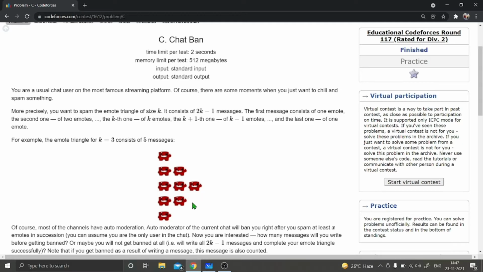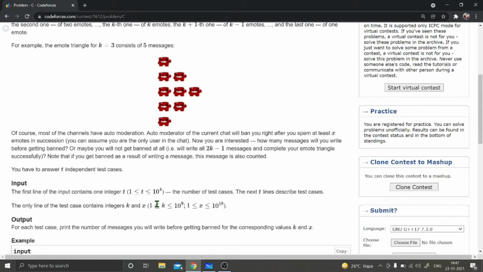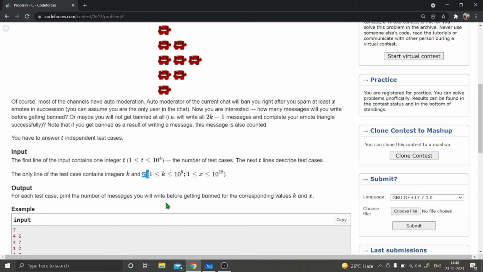So for the fourth message we will have two, as the third message had three. Now for the next message we will have one. So this is the arrangement of how the emotes will be placed in the messages, and the total number of messages will be 2k minus 1. But we will also be given some integer x, meaning we can write only that many emotes. After writing that many emotes we will get banned from the platform. So now we have to tell how many messages we will be able to write before getting banned.